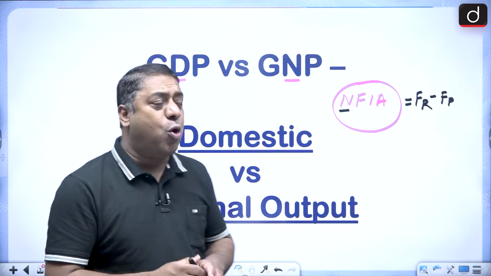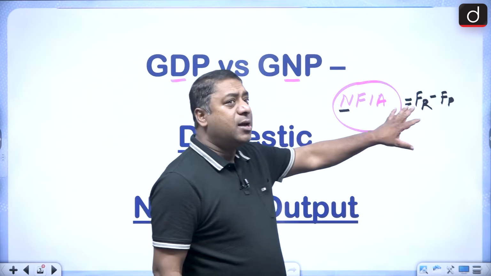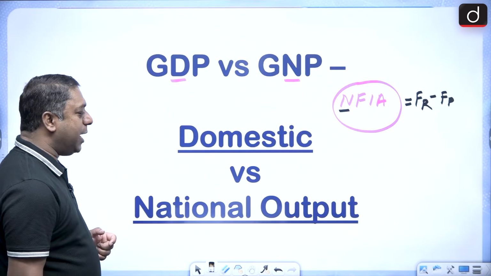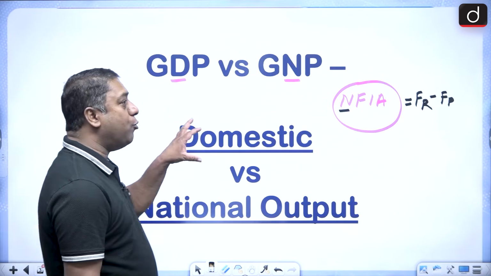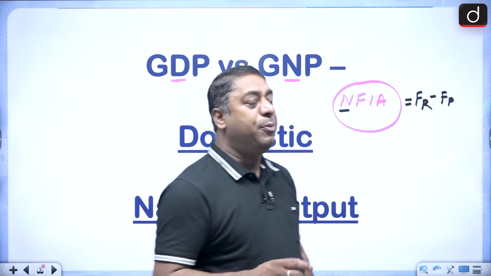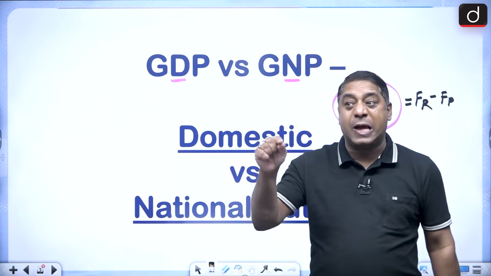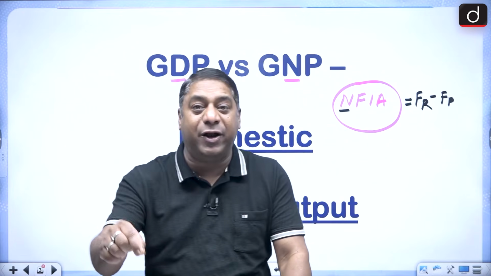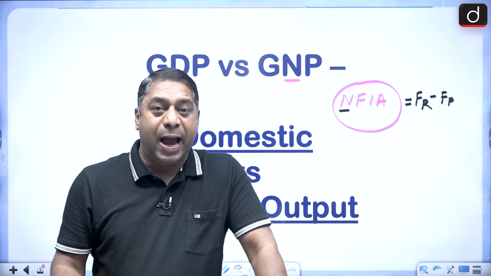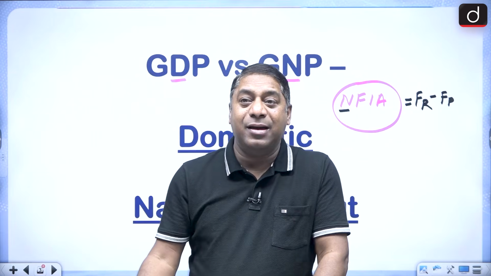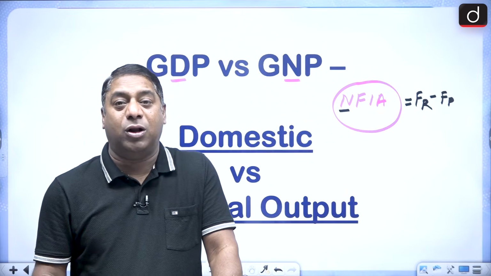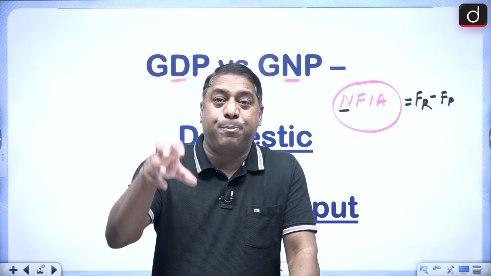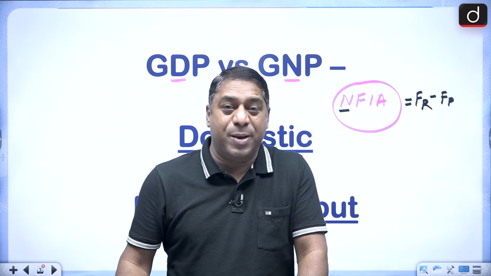Then the second thing which I want to say here, so NFI is the subtractive value of these two things. Now the second thing I want to say here is, whenever we talk about domestic and national, please remember, domestic is something which is related to where the economic activity is performed. And when I am saying economic activity, it is related to production and all. So where is the economic activity performed? So it is place specific, domestic.